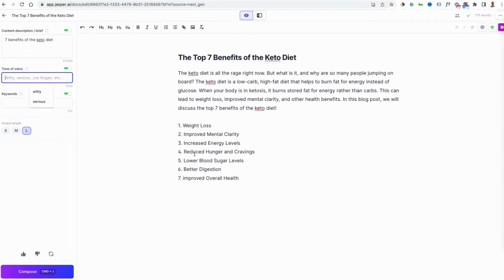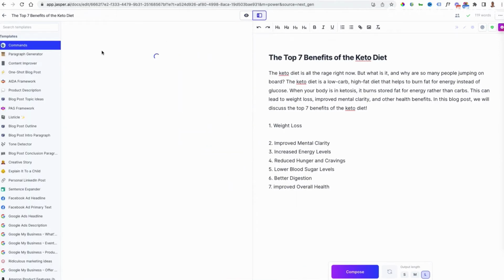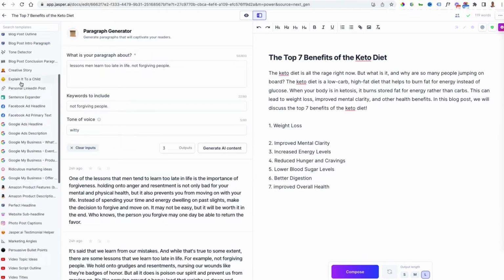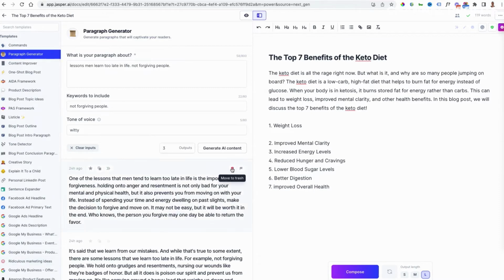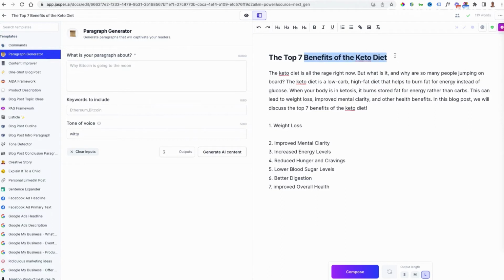So I can say, okay, I've got these points here. Now I want to build out information below. So they have lists of many, many commands that you can use to just keep building out your content. But what I often find easier is to go into power mode up here and then select the paragraph generator. And you've literally got all of the templates I showed you before listed down the side. So if I just delete stuff that I was previously doing, benefits of the keto diet for weight loss.